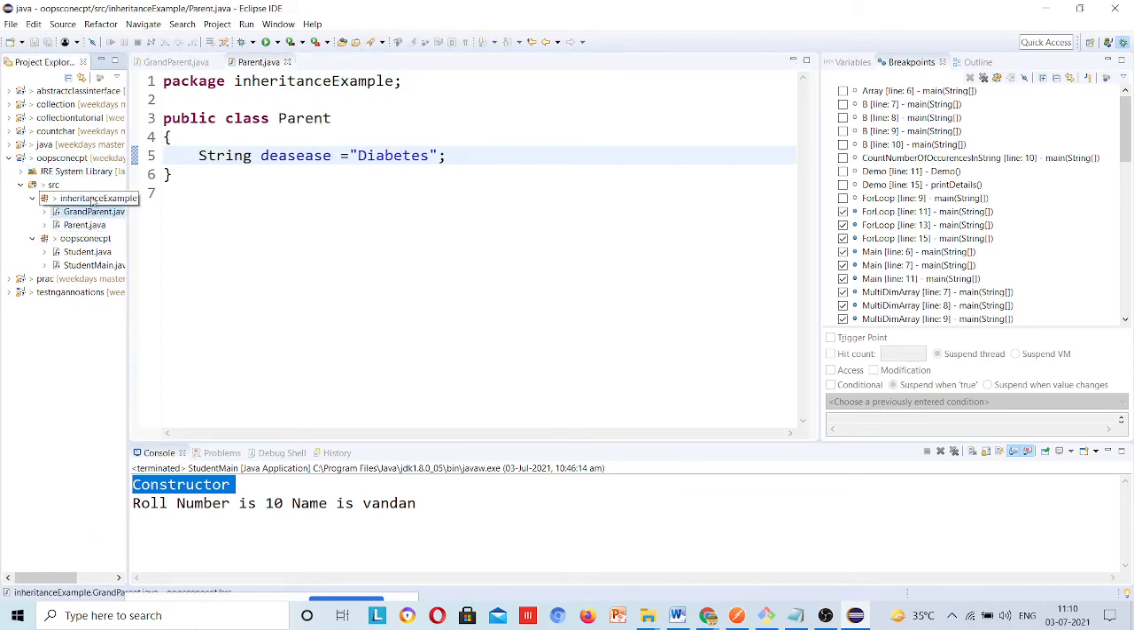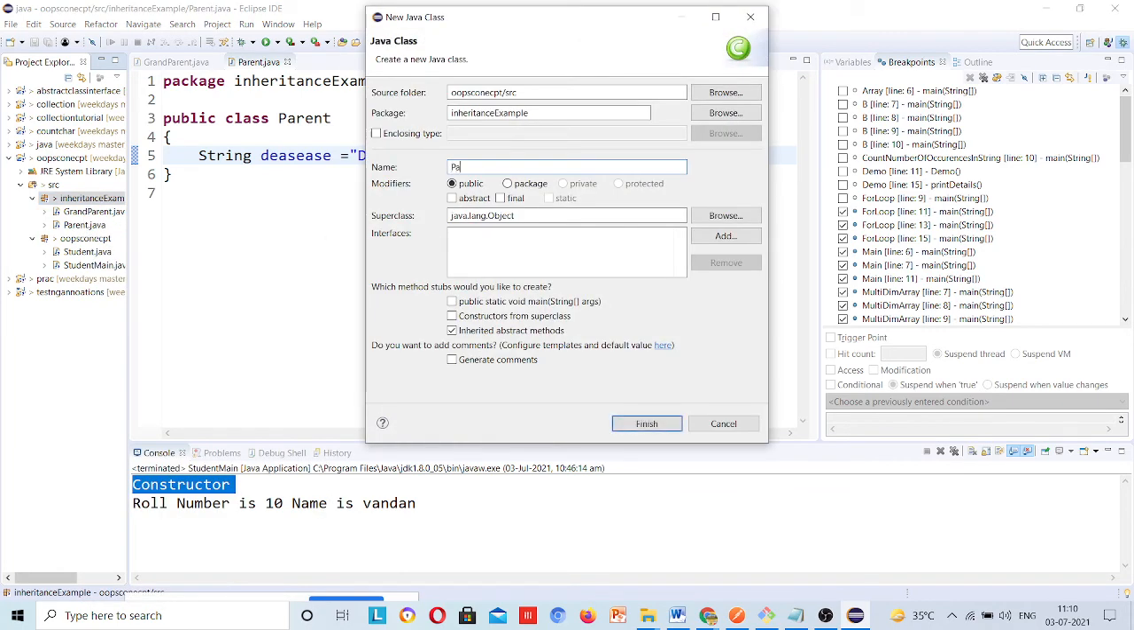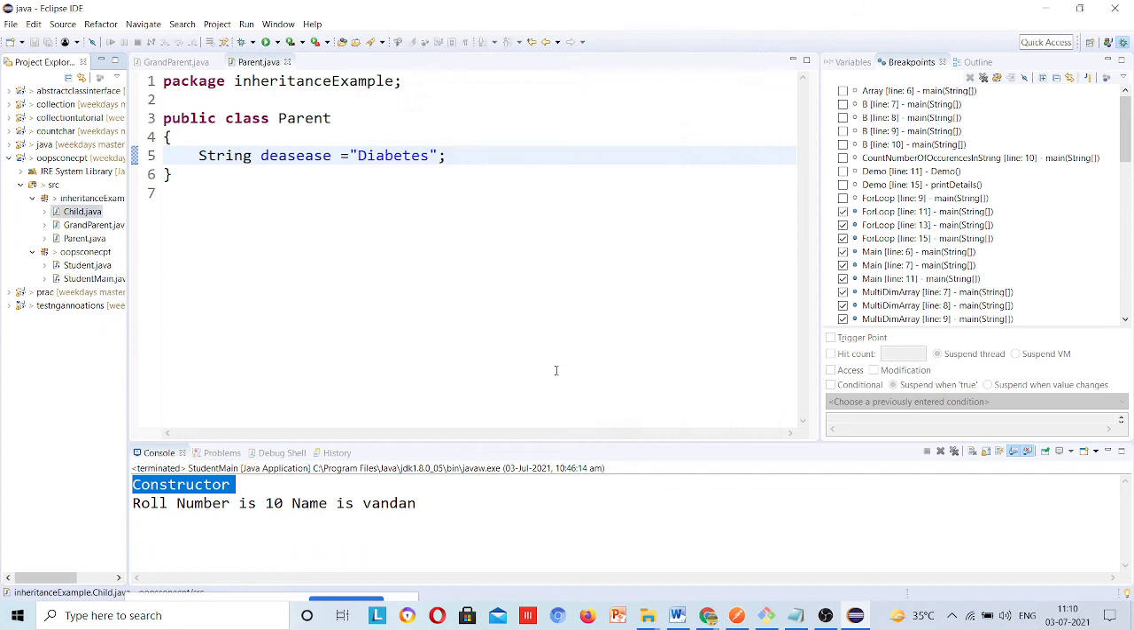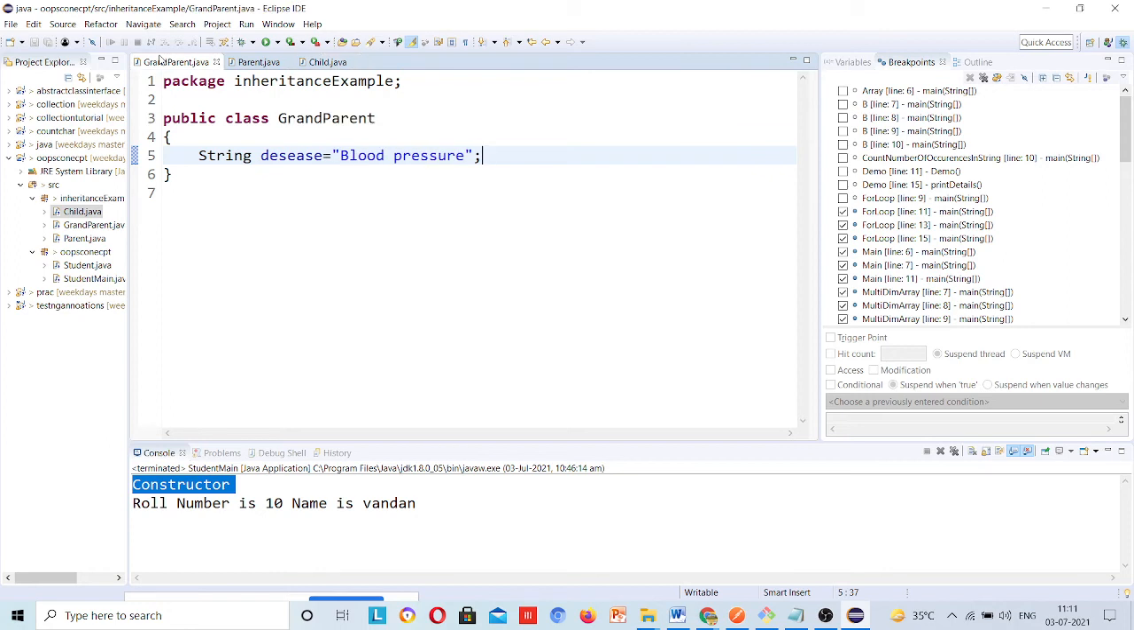Now one more class, and you can see every time I am creating the class inside the package only. Child, and child has one disease, String disease equal to heart patient. So now for this grandparent, I will print this out.